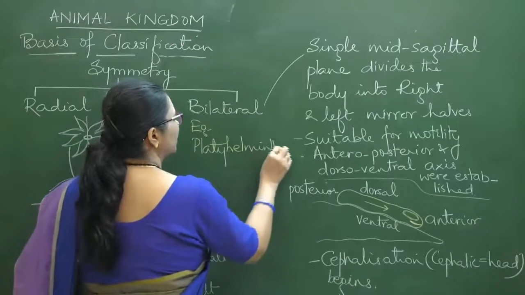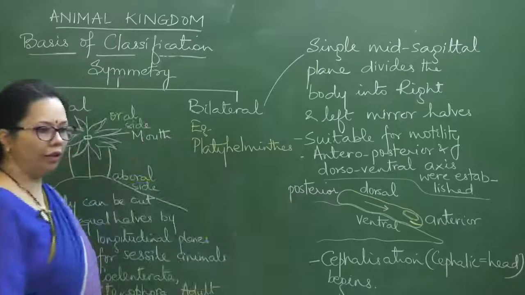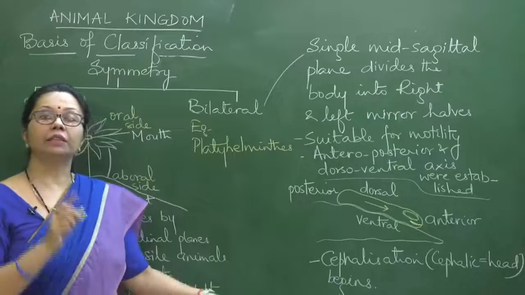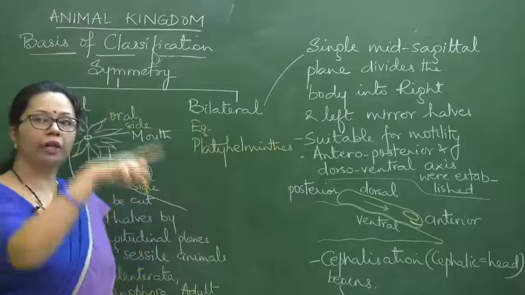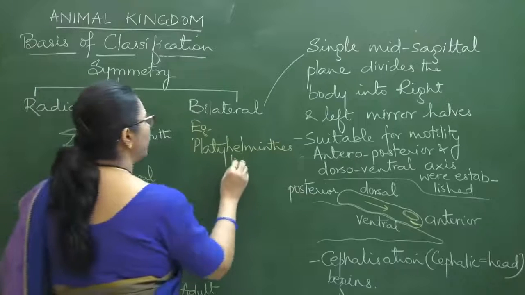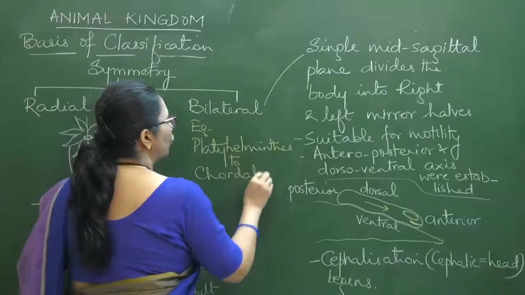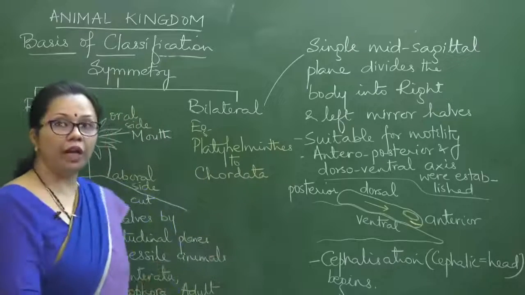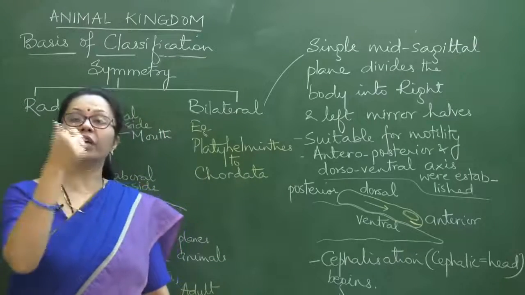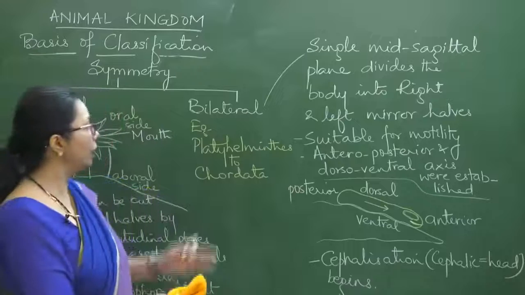Platyhelminthes, starting from there going up to Chordata. So in the beginning of the class, even if some people were not there, we can list out the entire phyla.